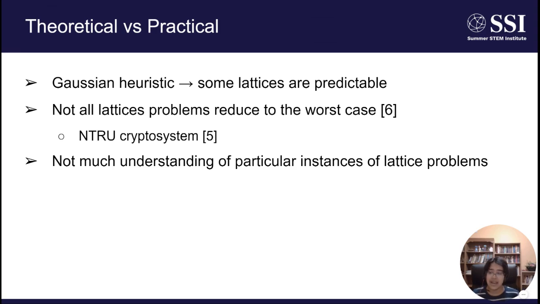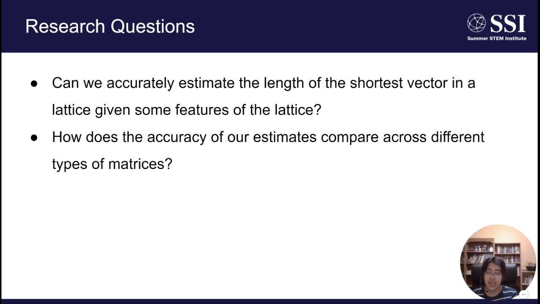Further, I found that much of this gap between theory and practice stems from there not being much understanding of particular instances of lattice problems. And hence, in order to supplement current research and bridge this gap between theory and practice, we asked the following research questions. First, can we accurately estimate the length of the shortest vector in a lattice given some features of the lattice? And second, how does the accuracy of our estimates compare across different types of matrices?